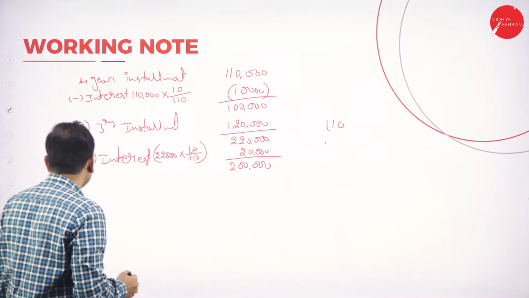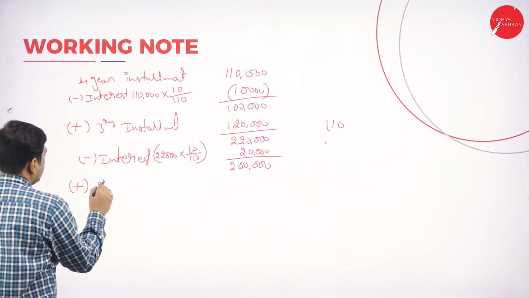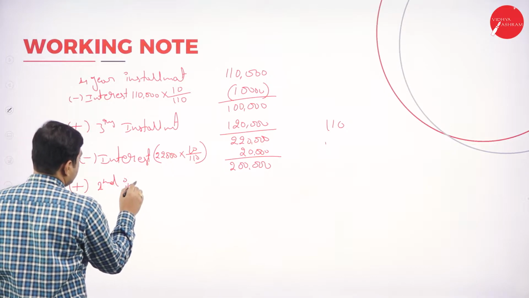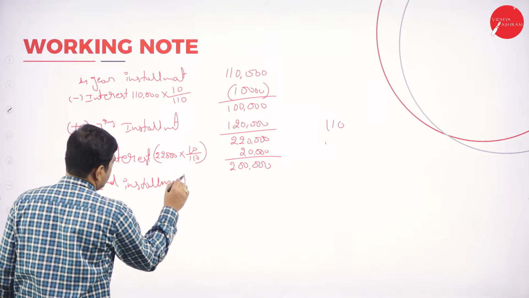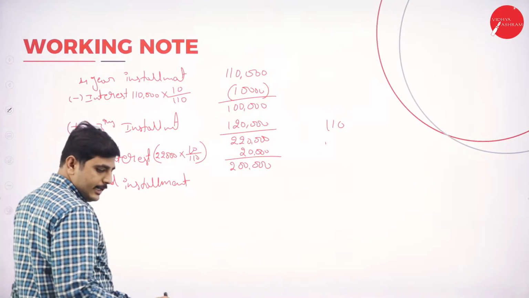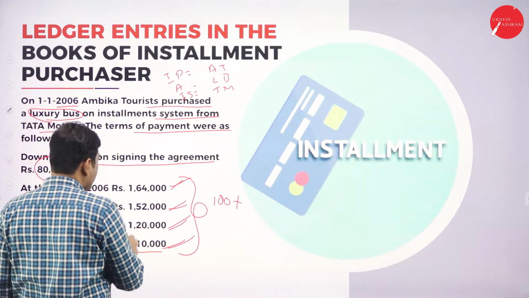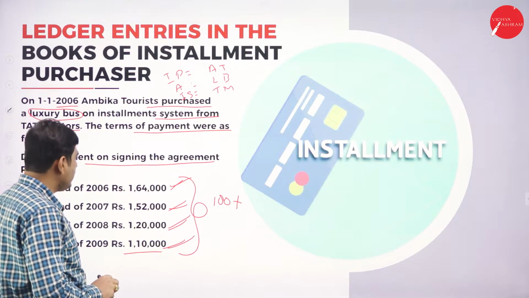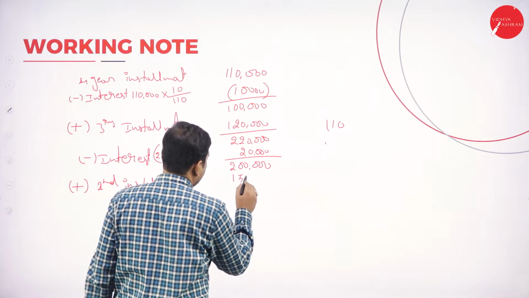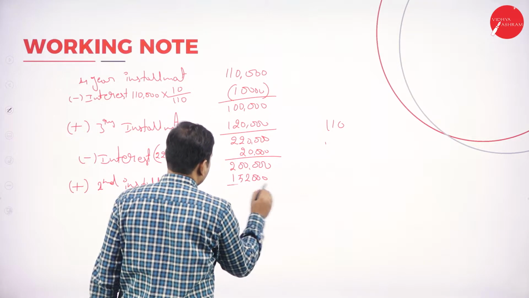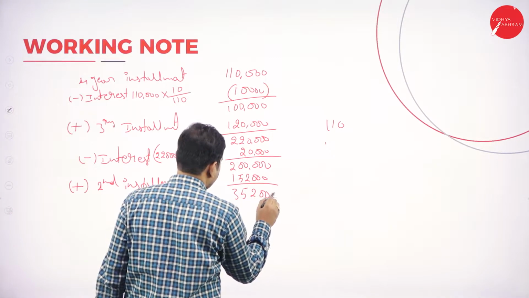Next, again add the second year installment. What is the second year installment? Second year installment is 1,52,000. So add 1,52,000. If you add, it is 3,52,000.